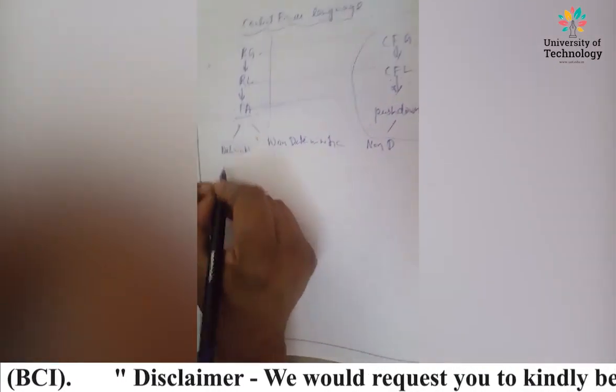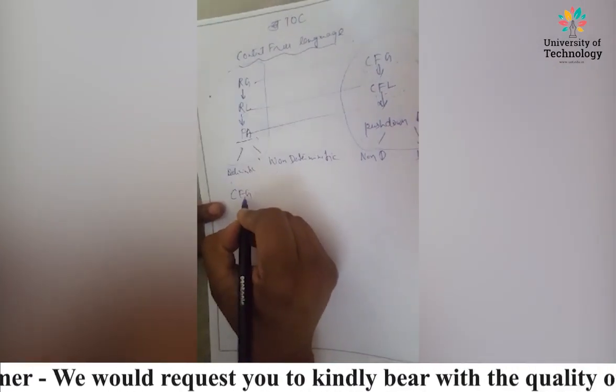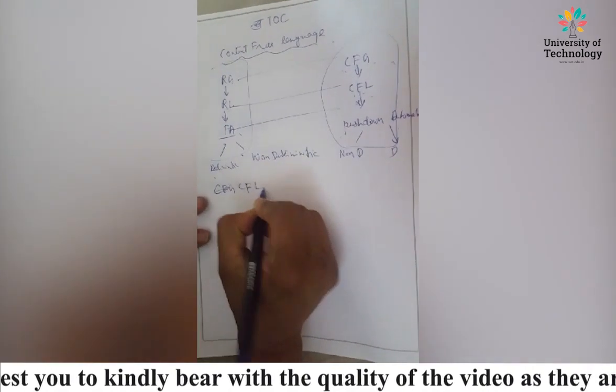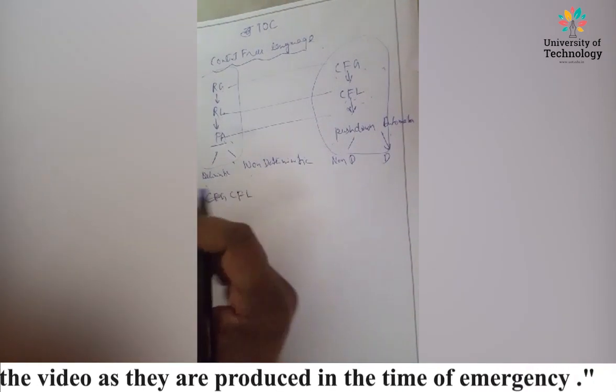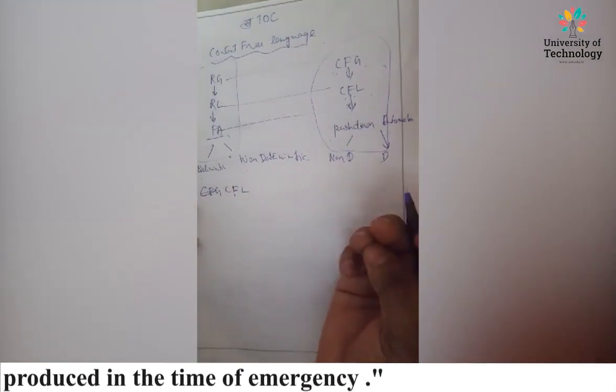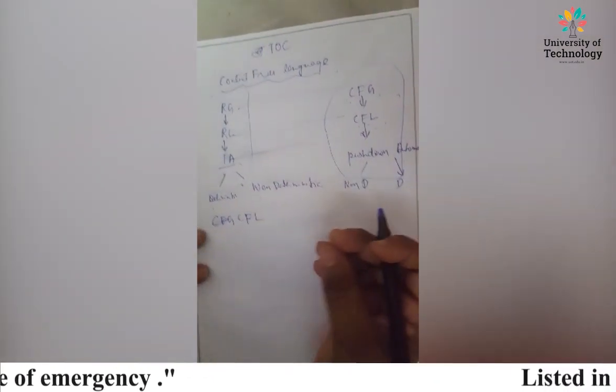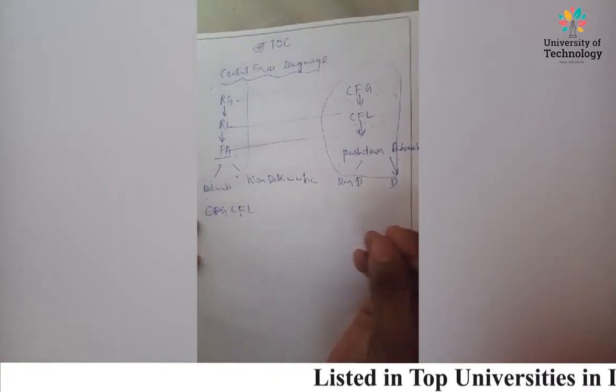Now, if we have to describe context-free language, how are you going to define what is context-free language? See, we can define it in general. The language which is provided by a context-free grammar can be termed as context-free language.